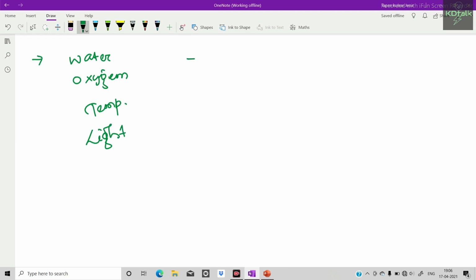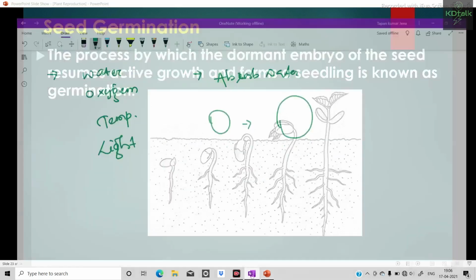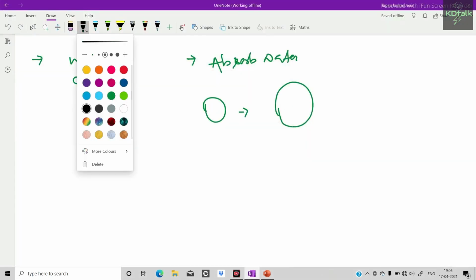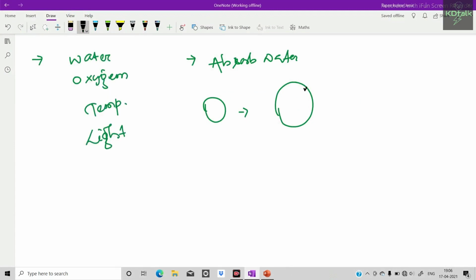When seed absorbs water, the seed swells, and by several physiological changes, first the seed coat ruptures or bursts, and the first cotyledon emerges out.